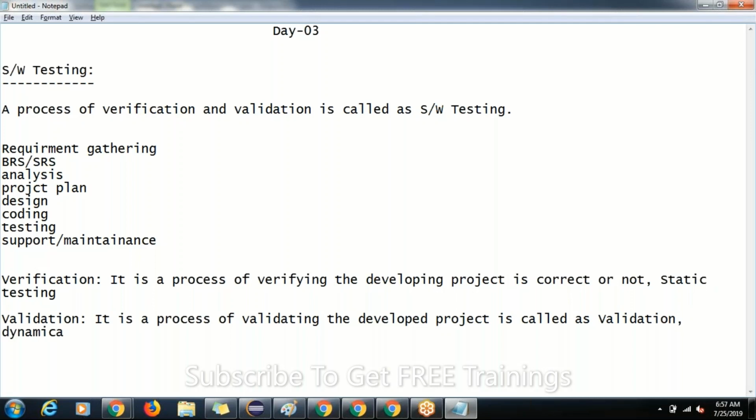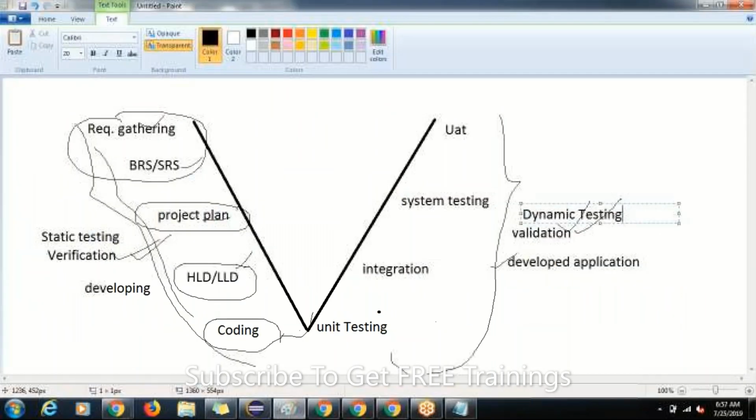What is this static, and why are we given this name? Simple thing. Why is verification called static? Because from requirement gathering to coding, mostly all of it is the documentation part only.